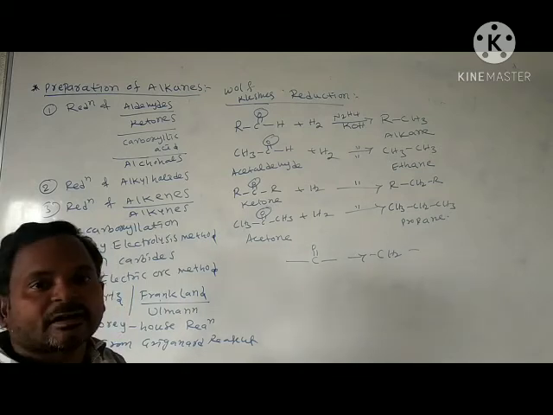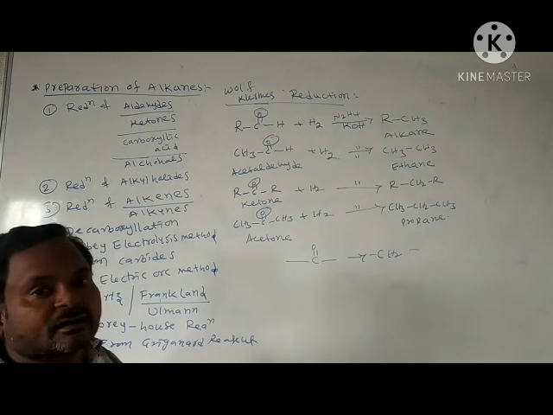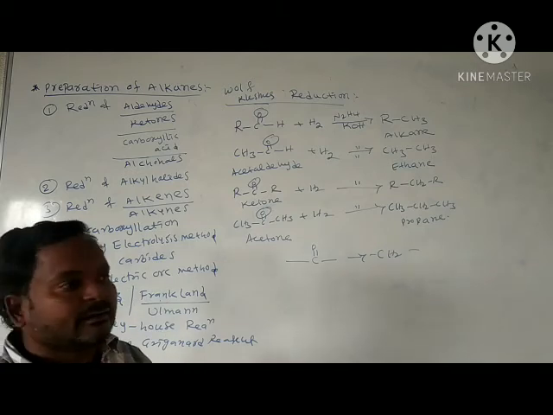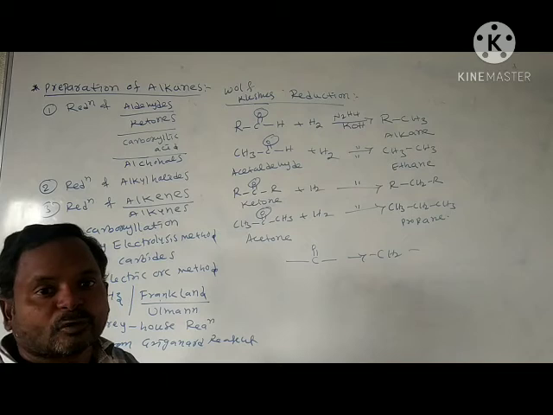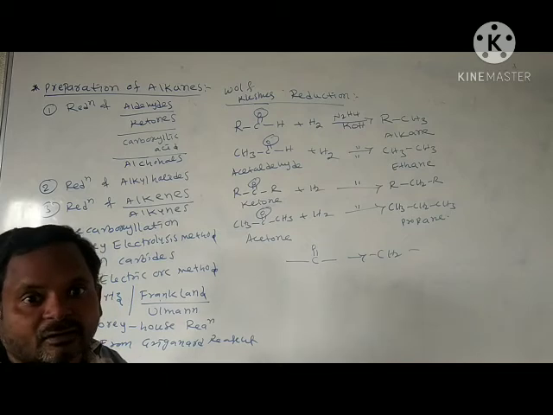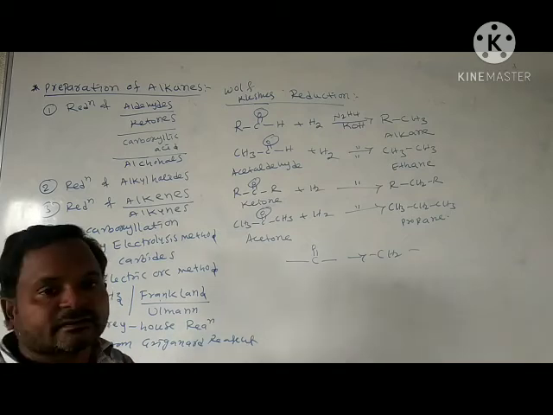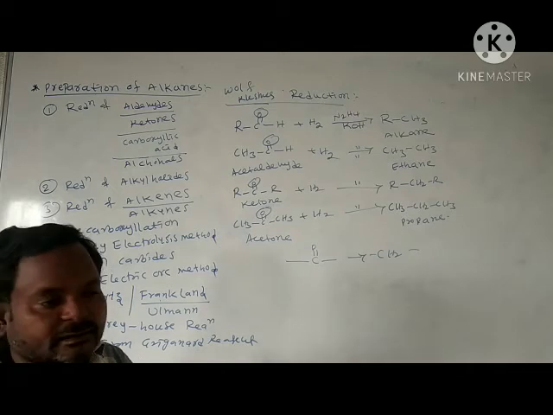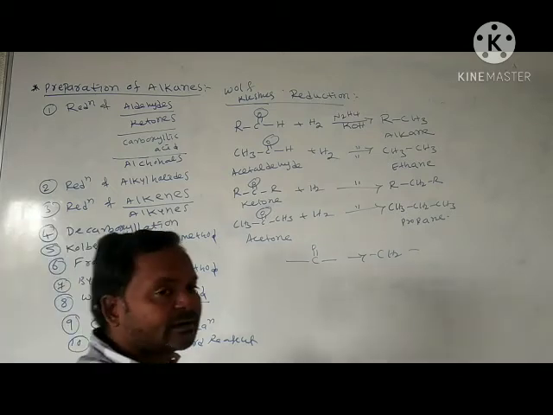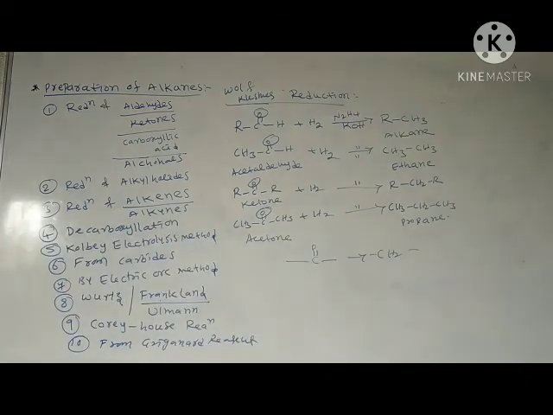If you use zinc mercury hydrochloric acid, we call it Clemmensen reduction. If we use hydrazine and potassium hydroxide along with glycol, we call it Wolff-Kishner reduction. By this Wolff-Kishner reduction and by this Clemmensen reduction, we prepare alkanes.